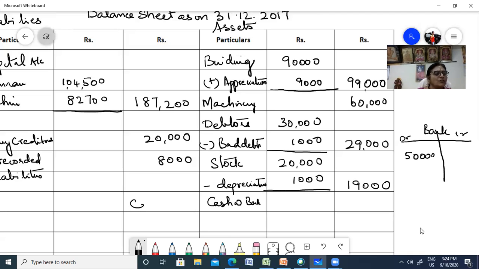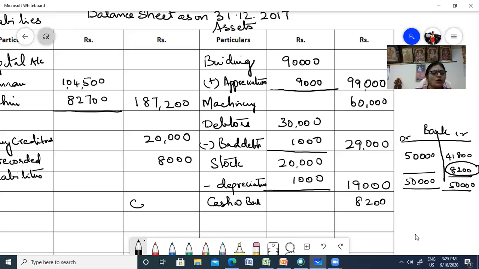So how much are you going to pay him? You have to pay him 41,800, right? Since you're paying immediately, nothing is appearing in the liability side. The firm is not due, isn't it? So 50,000 less 41,800. What is the balance you get here? 8,200. This should be your closing balance. So 8,200. Fine. All right.